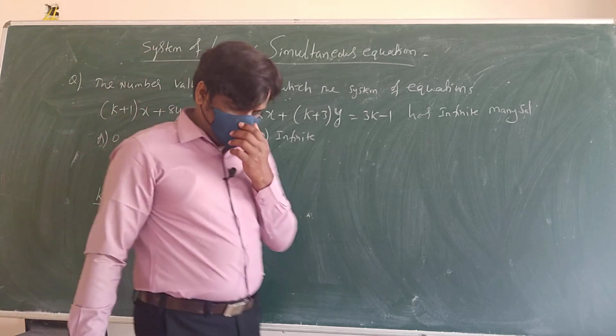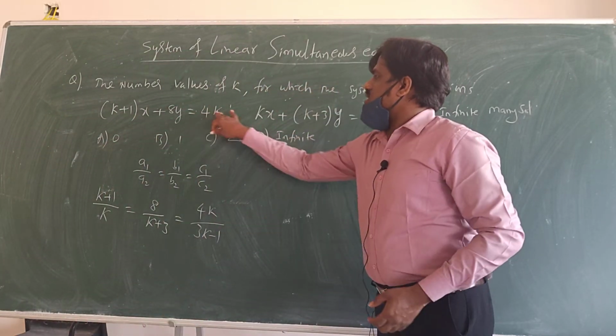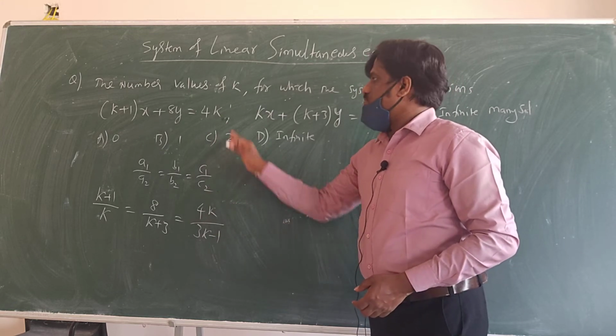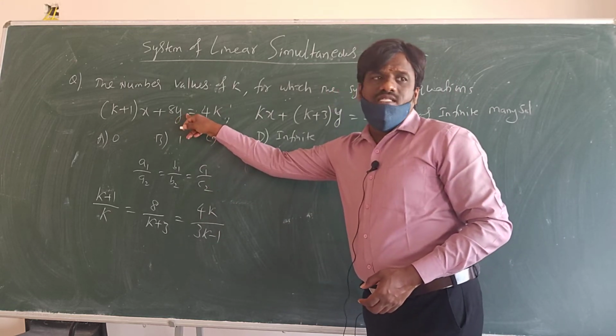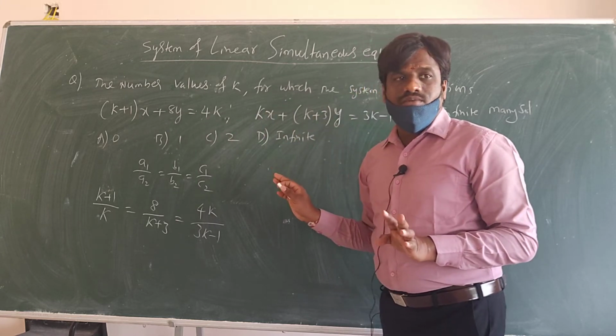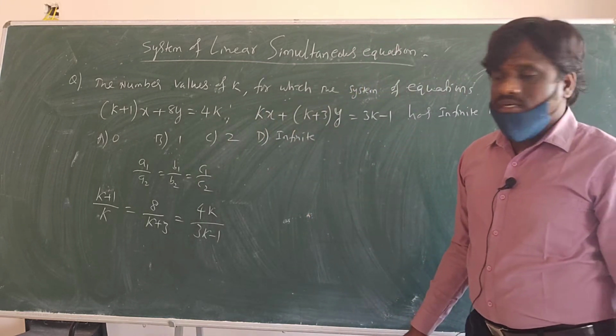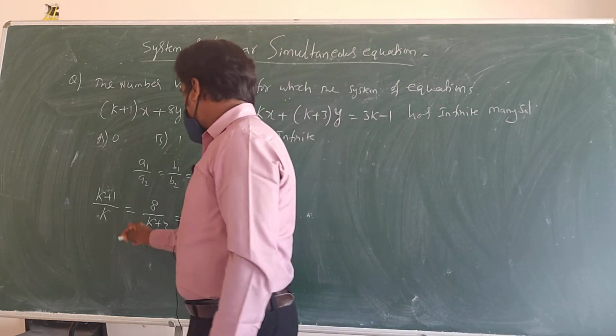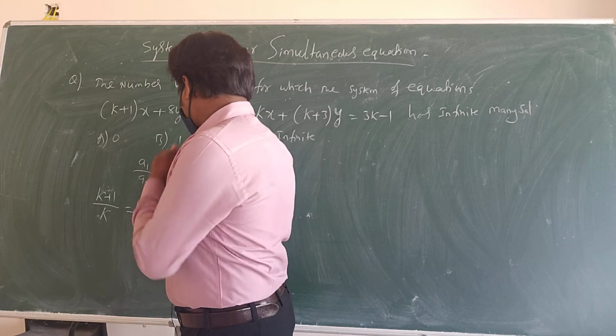Remember one thing: when both are on this side, equal to this side, then no problem, you can take it. If the sign is minus, you write minus. If the sign is plus, then according to what is there, you have to write. Okay, did you understand what I said? Yes. Now we have to find the value of k.